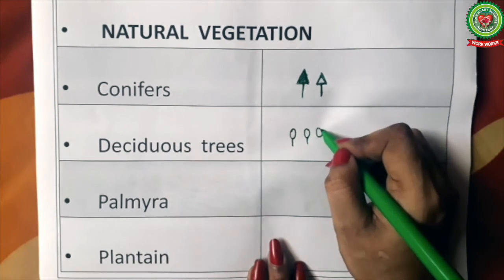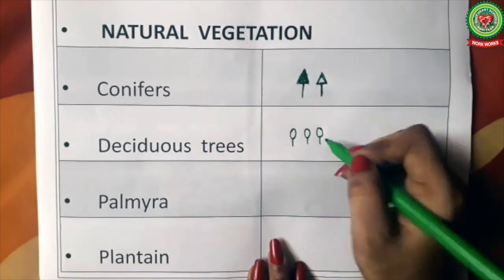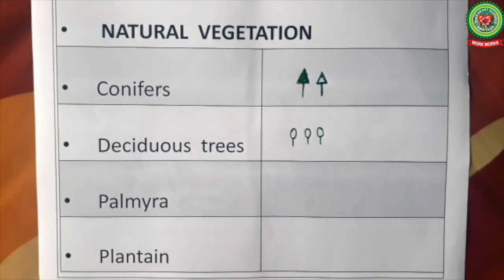Presence of deciduous trees in an area indicates that that area receives rainfall between 100 centimeter to 200 centimeter. In India, the largest forests are tropical deciduous forest.